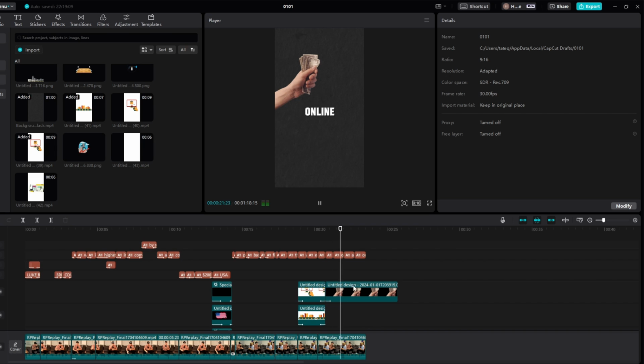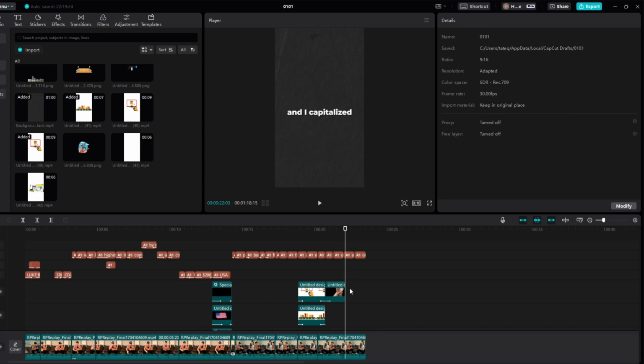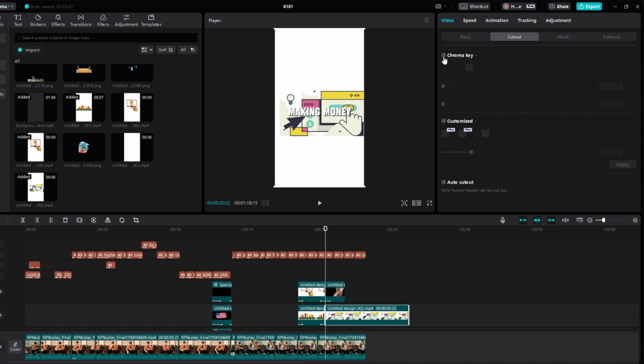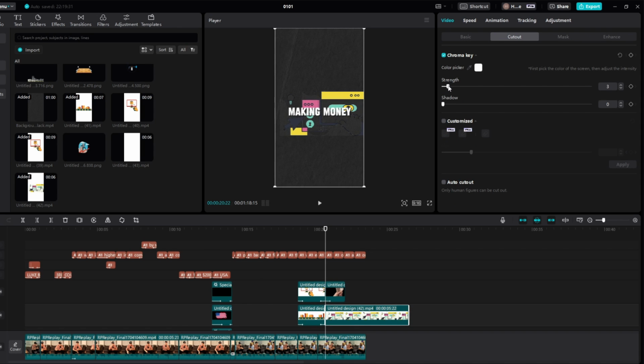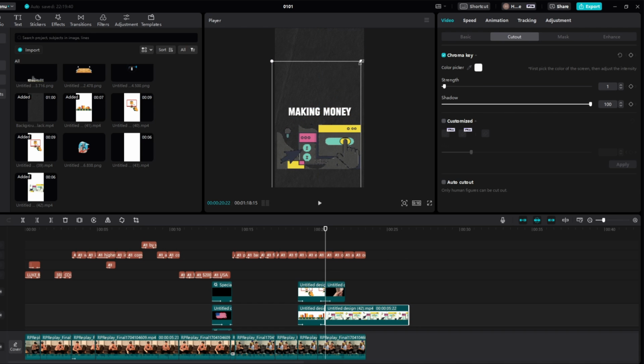To making money online. And then right here we're going to go 3 keyframes forward for when it starts this part of the clip. Delete it, just like so, and then let's add these in. I got this from Canva also, this overlay, by typing making money online, which is pretty easy. I think maybe if we add the shadow to like 1, and then we just increase it like so.